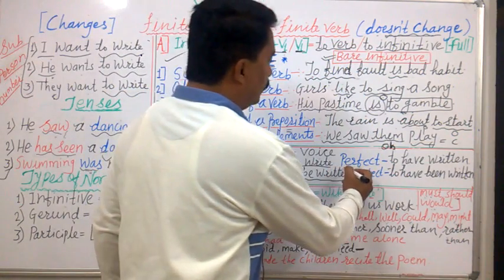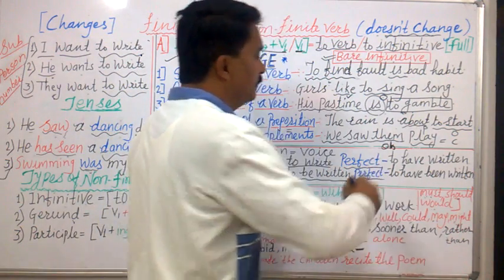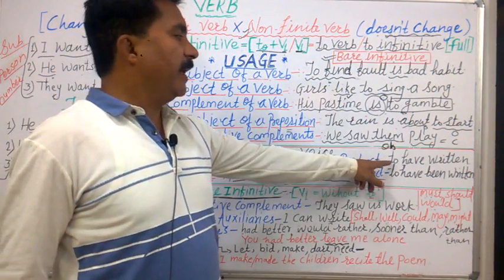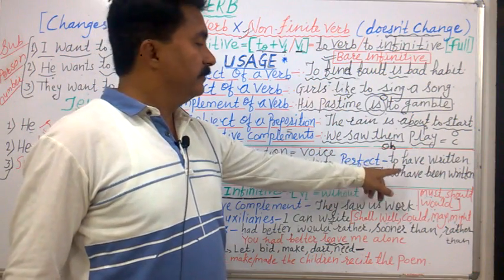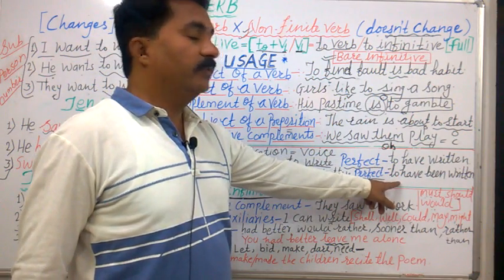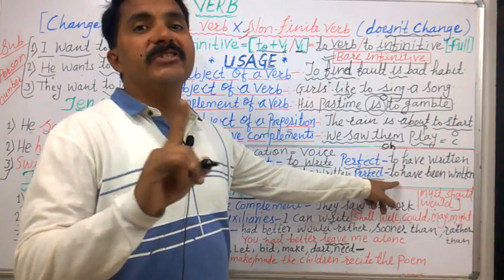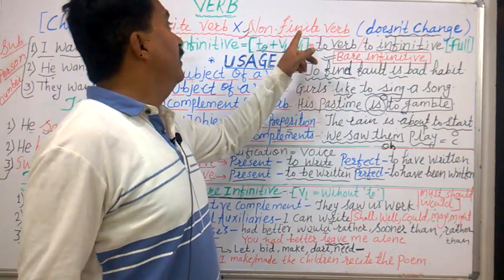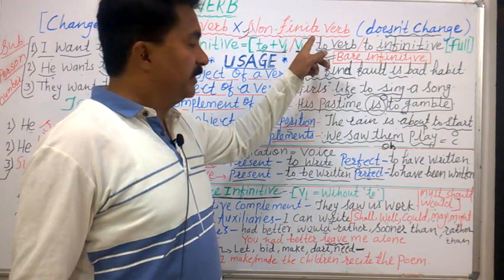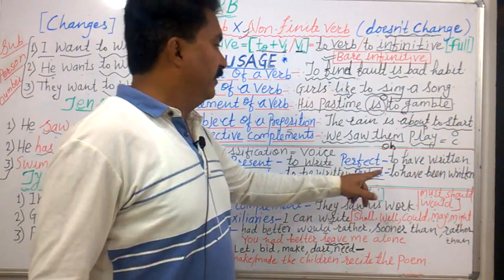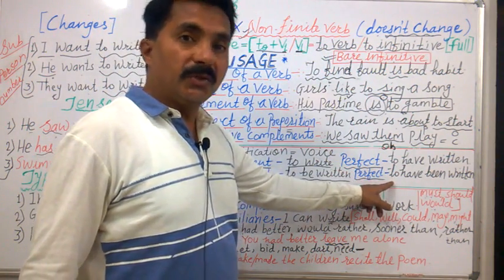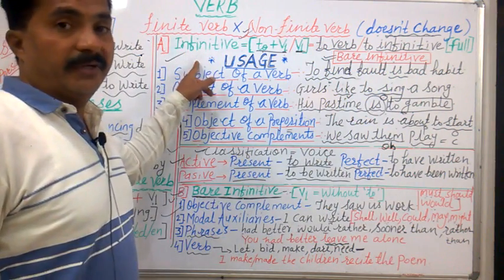Now we have perfect tense. In active voice we have to have written. In passive voice we have to have been written. But remember, these verbs will not change, and therefore they are non-finite verbs. And as they have taken to, they are infinitive.